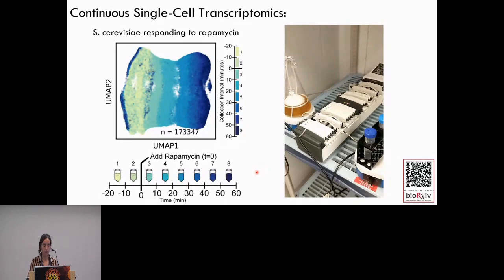And so in this plot here, it's a UMAP where each of these dots is a single cell, and the colors represent the time pool that they were sampled from. So these are in the first 20 minutes, and then we see this nice time axis response. And so we can see it's a really continuous data set of these yeast responding to the drug perturbation. And it's also a very well-known system, so we can use it to test our dynamic gene regulatory network inference methods.